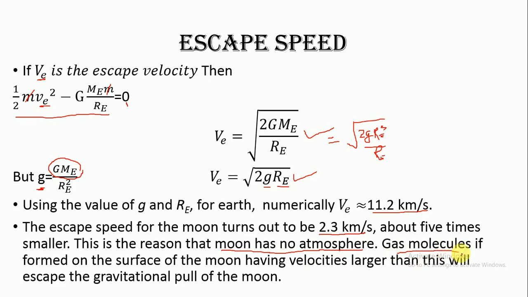Gas molecules, if formed on the surface of the moon having velocities larger than this velocity, will escape the gravitational pull of the moon. Generally, the velocities of the gas molecules are greater than this velocity, so they can easily escape the gravitational pull of the moon. So that is why gases are not present on the surface of the moon, or in other words we can say moon has no atmosphere.